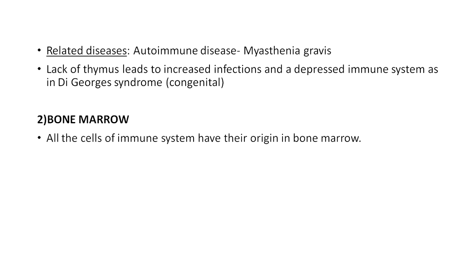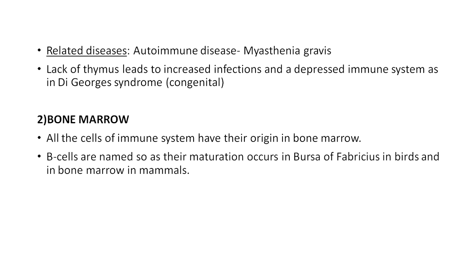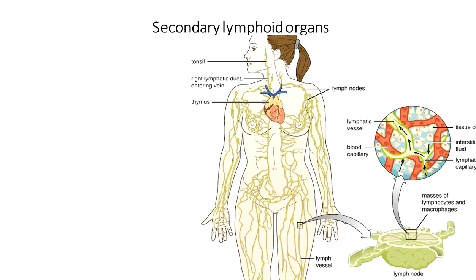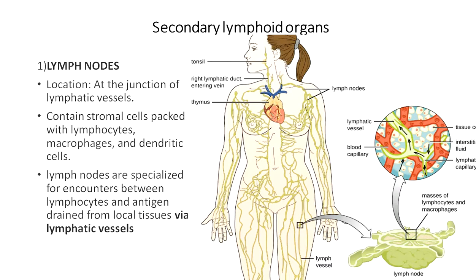Now let us move on to bone marrow. All the cells of the immune system have their origin in the bone marrow, but the site of maturation is different. Those cells which form as well as mature in the bone marrow are called B cells. B denotes the bursa of Fabricius in birds and bone marrow in mammals. Like thymic selection, here also the B cell selection process within the bone marrow eliminates the B cells which are not functioning properly.